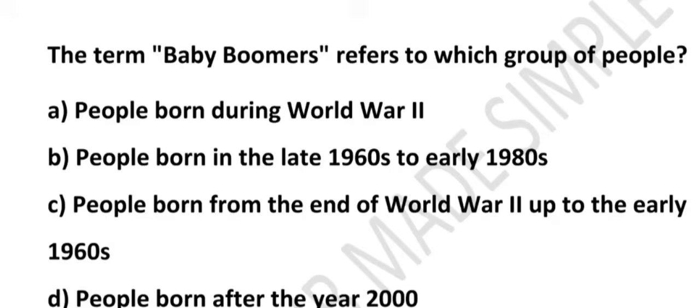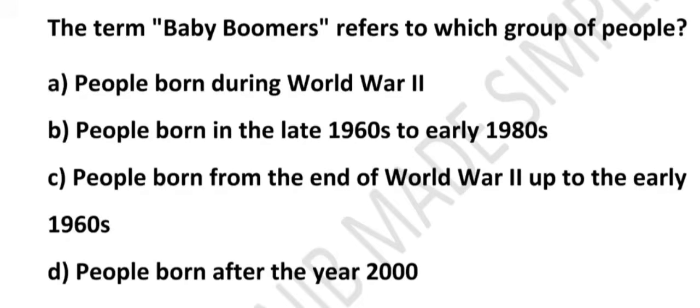Let's see option number A. Option number A is incorrect because baby boomers were not born during the war but after it. During World War II, birth rates were actually lower because families were struggling. The boom in babies started only once the war ended. That's called baby boomer. The boom did not start during the war. So option A is wrong. What about B? B is also wrong because people born from 1960 to 1990, basically in this time frame, are usually called Generation X. They came after the baby boomers. So this option does not match.